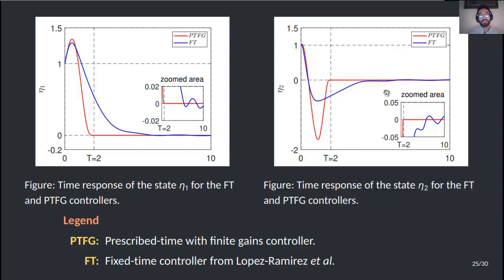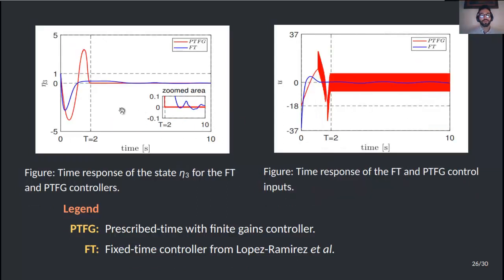The comparison with the fixed time control algorithm from Lopez et al. is given in this slide. The states eta 1 and eta 2 are shown here. As we can see here, our proposal is one more time robust against disturbances, while the algorithm from Lopez et al. is only robust in the sense of practical input-to-state stability. This is also seen in this figure, where we are showing the state eta 3. Both control inputs, of course, remain bounded.